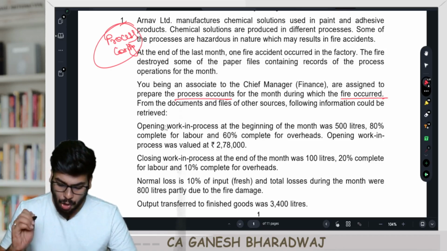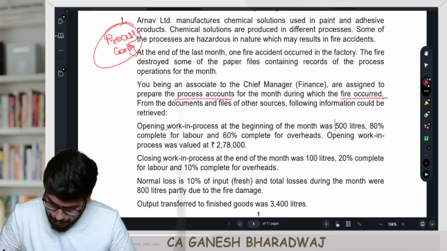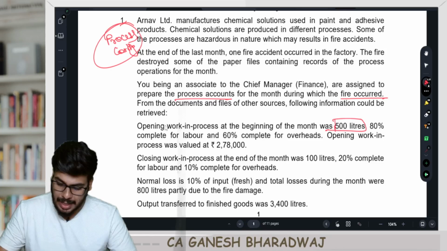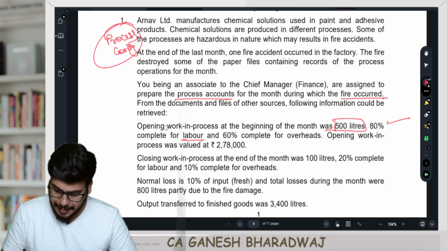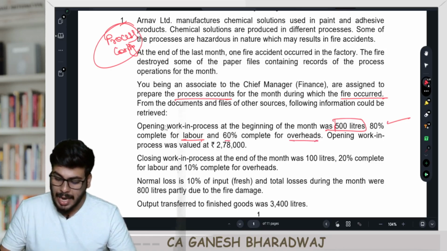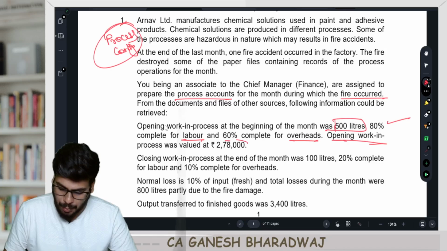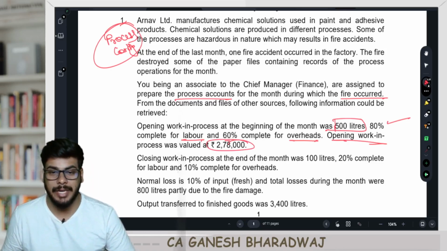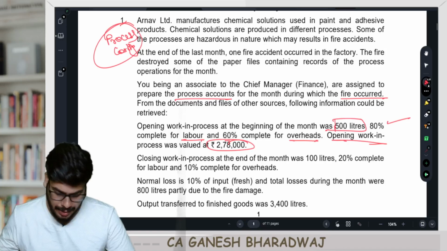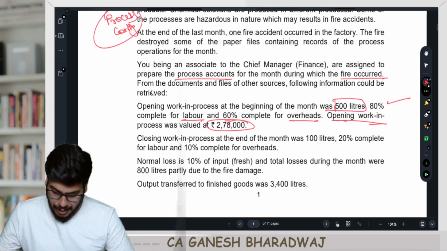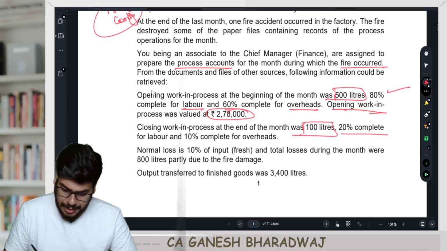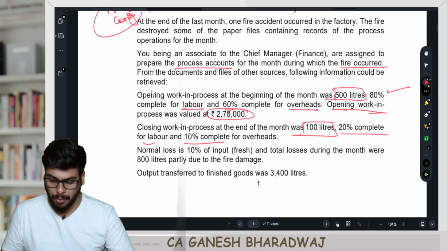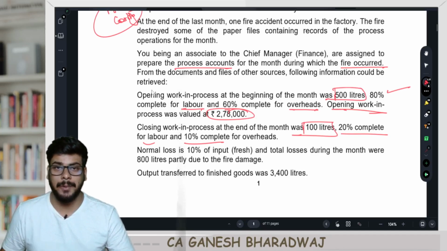Now, what has happened? Opening WIP at the beginning of the month was 500 liters, and it was 80% complete with respect to labor, 60% complete with respect to overheads. And the value of opening WIP was how much? 2,78,000. Clear with this, guys? Next, the closing WIP at the end of the month was 100 liters, right? It was 20% complete for labor and 10% complete for overheads. Sir, for material, degree of completion is not given.